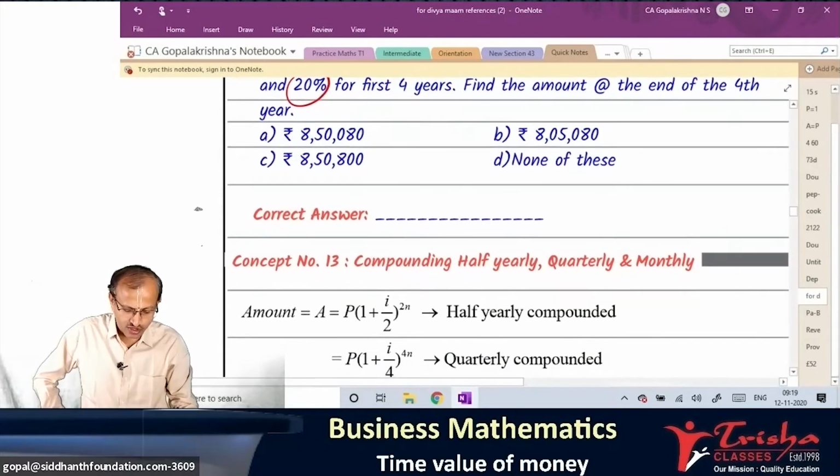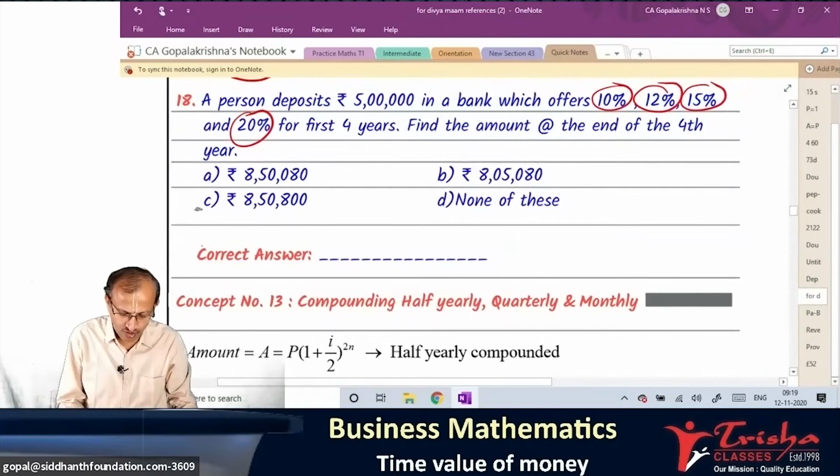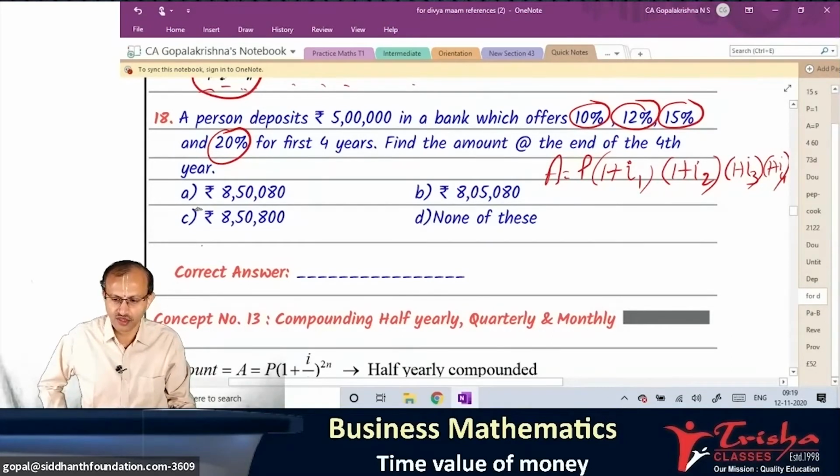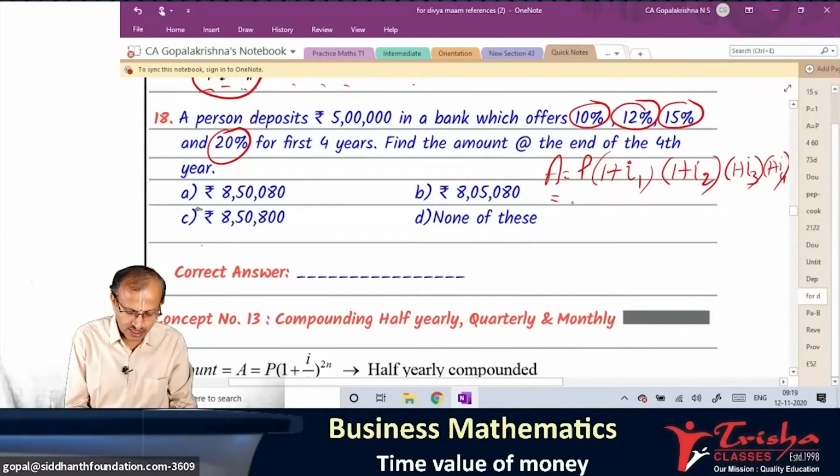So shall we do the solution? One formula is A is equal to, I'm writing here, P into 1 plus I1, 1 plus I2, 1 plus I3, 1 plus I4. Right. So what is the principal deposited? 5 lakh.